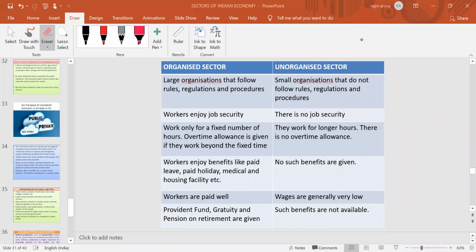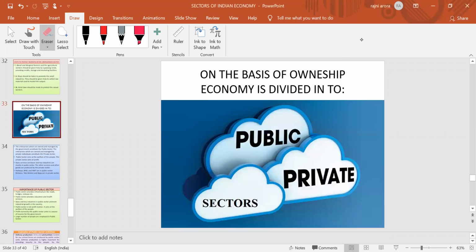So this was the classification of the Indian economy into two sectors, organized and unorganized, on the basis of employment conditions, on the basis of the conditions which are provided by the different institutions and organizations. Now our last concept, that our Indian economy is also classified on the basis of ownership, and it is mainly divided into two sectors. What are they? Public sector and private sector.